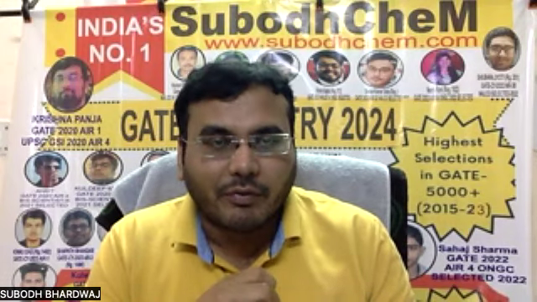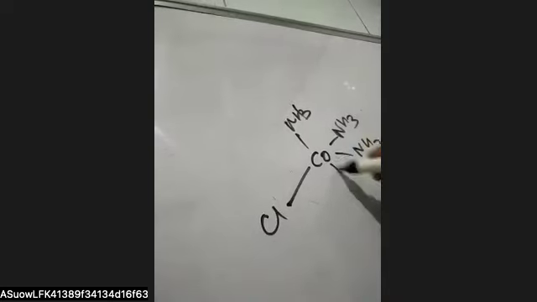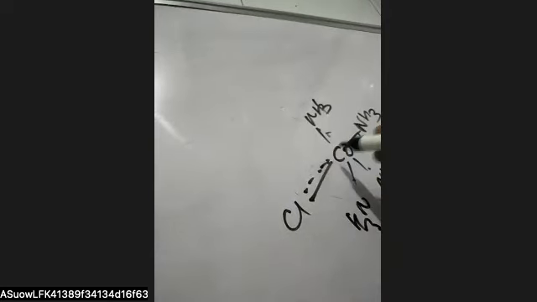Any drawback of Werner theory? Yes. The Werner theory had a lot of drawbacks. Here, the Werner theory told us that the Cl, taking one example here, CoCl(NH3)5, is responsible for maintaining both the primary as well as the secondary valency. But this is not like that.